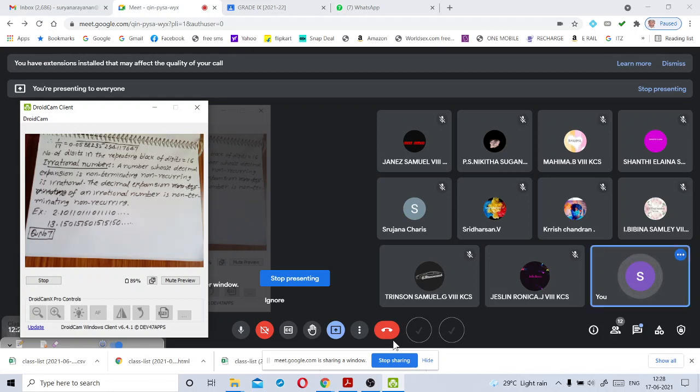So indirectly, they asked irrational numbers. Yes or no? Non-terminating, non-recurring decimals means they are nothing but irrational numbers. We have written two examples. We can copy these two examples as it is because these decimal expansions are non-terminating, non-recurring. Okay, my children. But they asked three numbers.